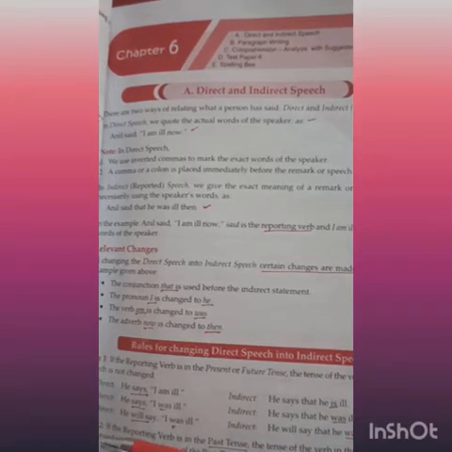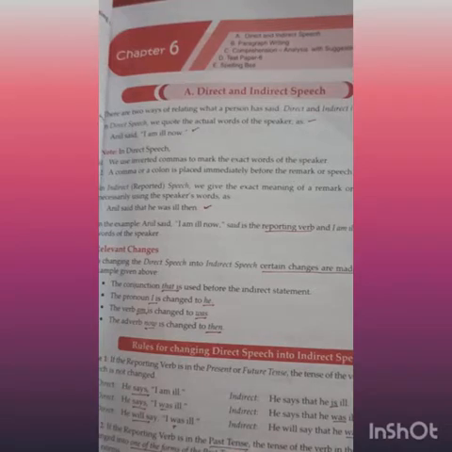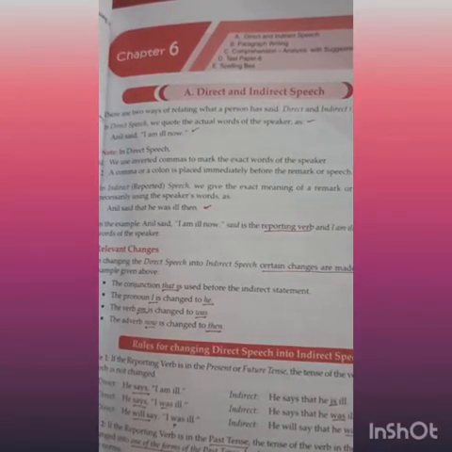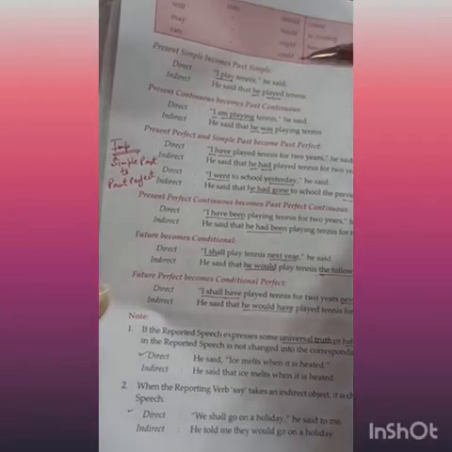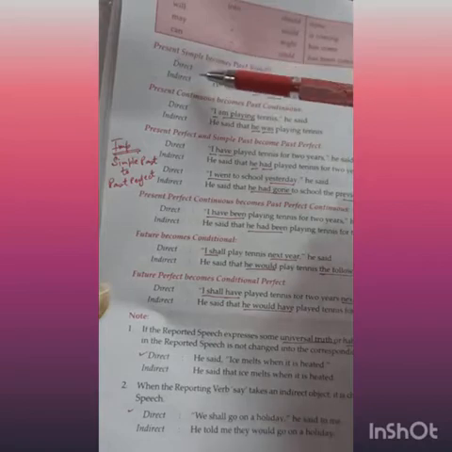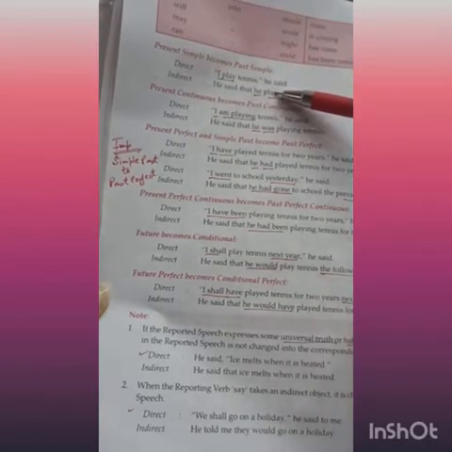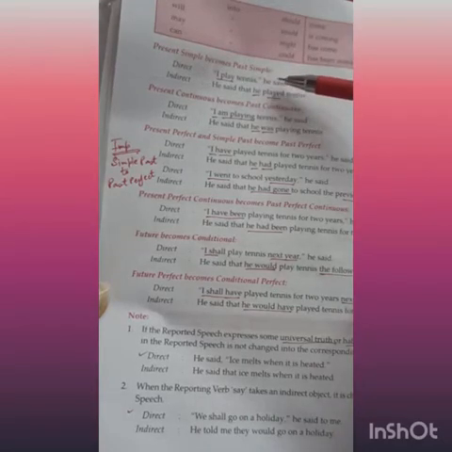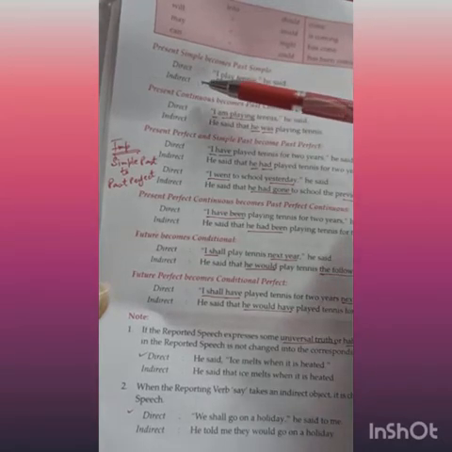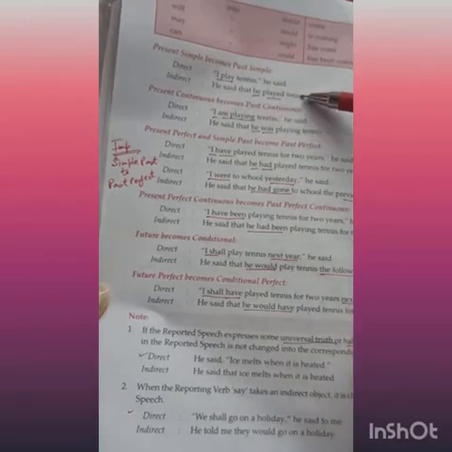Rule number 2. If the reporting verb is in the past tense, then the reported speech will also take one of the forms of the past tense. For example, present simple becomes past simple. In direct speech, if we have the sentence "I play tennis," he said, it will change in indirect to: He said that he played tennis.